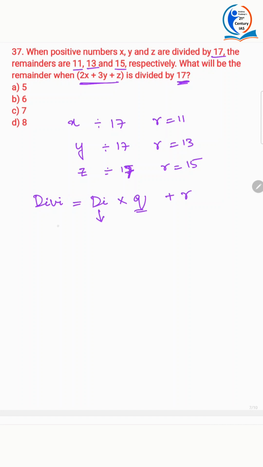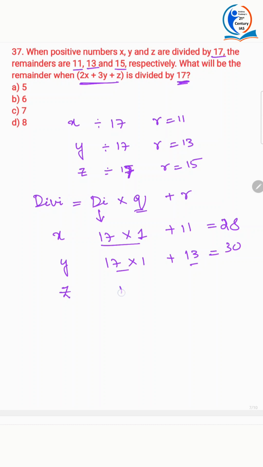The dividend is x, the divisor is 17 for all, into quotient plus remainder: 17 plus 11 is 28, and 17 into 1 plus 13 is 30, and 17 into 1 plus 15 is 32.